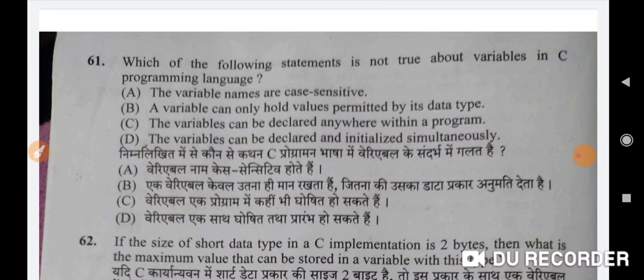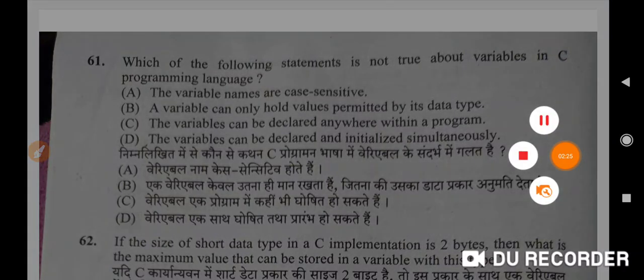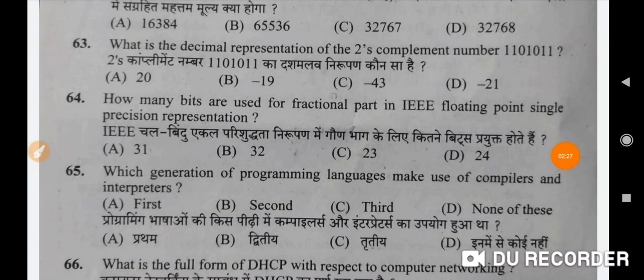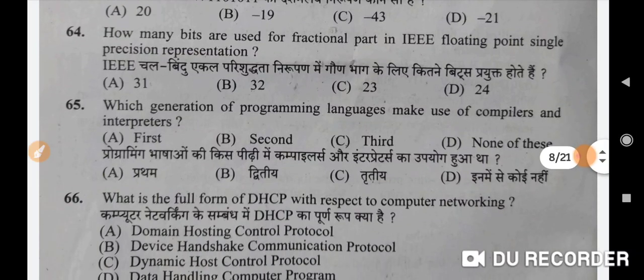Next is, what is the decimal representation of the 2's complement number 110111? So इसमें correct option है हमारा -21. D is the correct option here. Next is, how many bits are used for fractional part in IEEE floating point single precision representation? Correct option is C, 23.